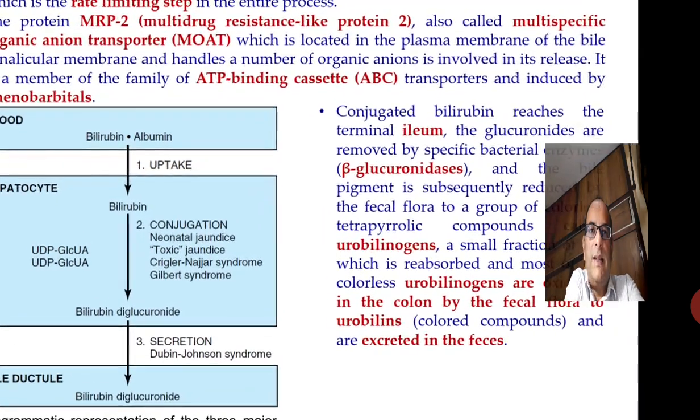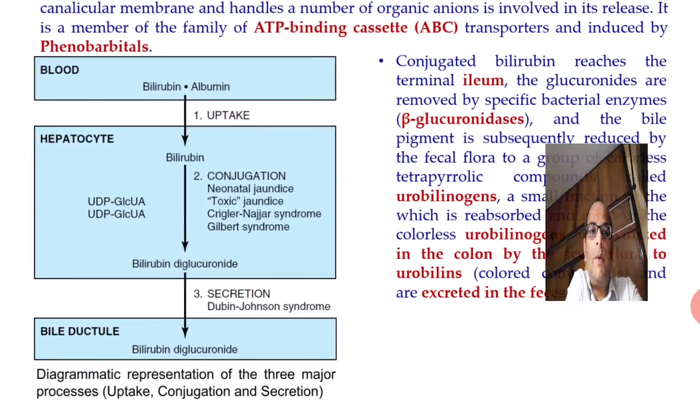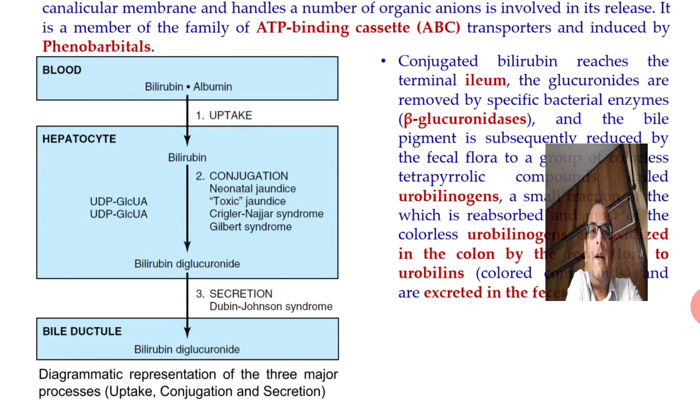So here you can see that the entire process can be divided into 3 parts. First, the transfer of the bilirubin from the peripheral tissue via blood through albumin. Then it is taken up by the hepatocytes where it is conjugated and forms bilirubin diglucuronide, and then it is secreted, leading to the release in the bile ductule in the form of bilirubin diglucuronide.